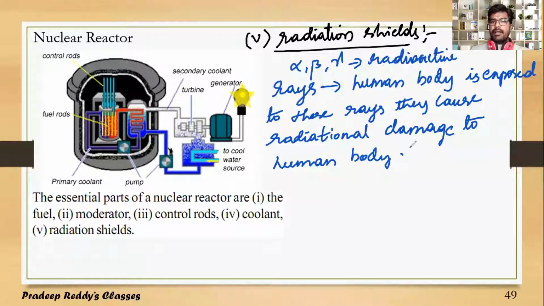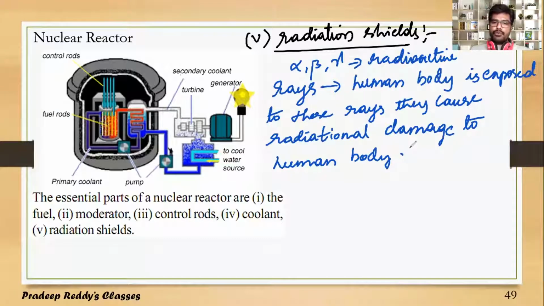So that is the reason why these alpha, beta and gamma rays, which are ejected in the nuclear fission process, should not be allowed to come out from the nuclear reactor core. Therefore, we use nuclear radiation shields to block these alpha, beta and gamma radiations such that they cannot come out.